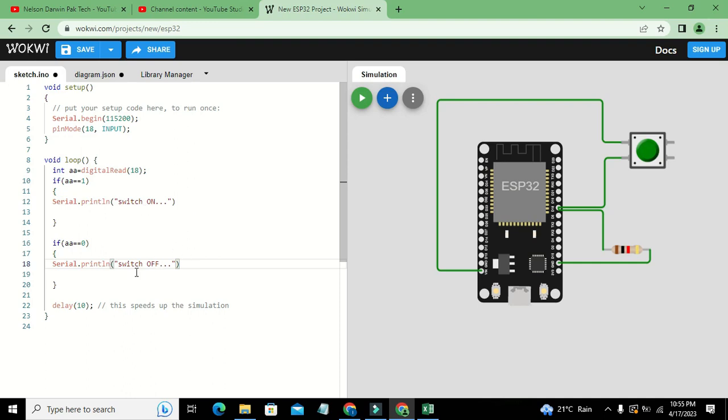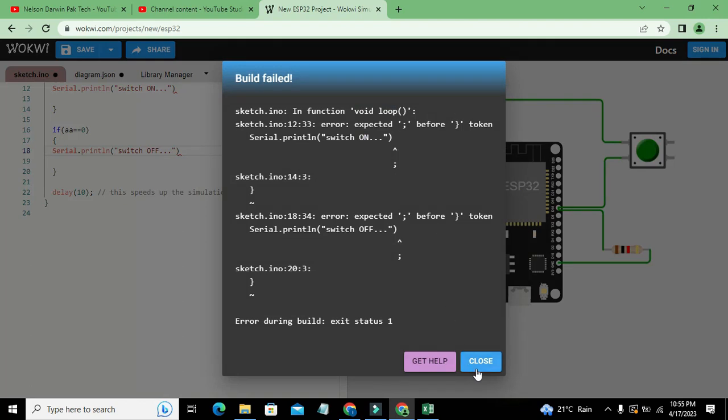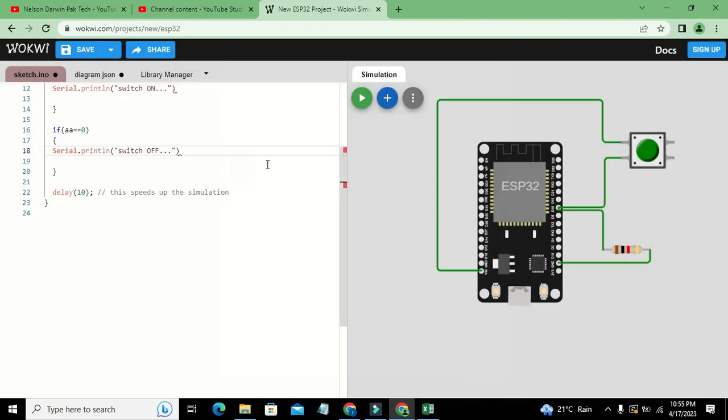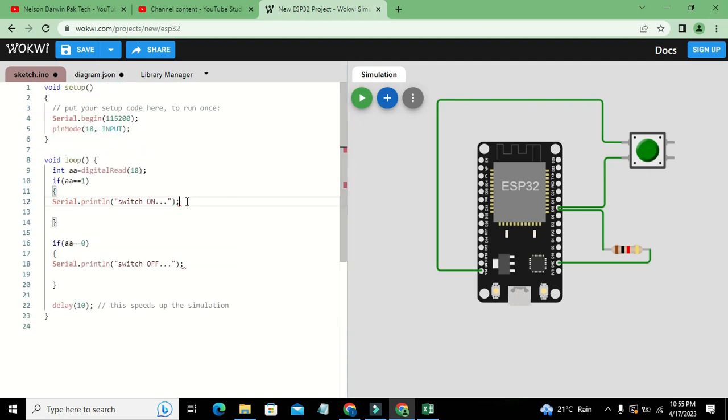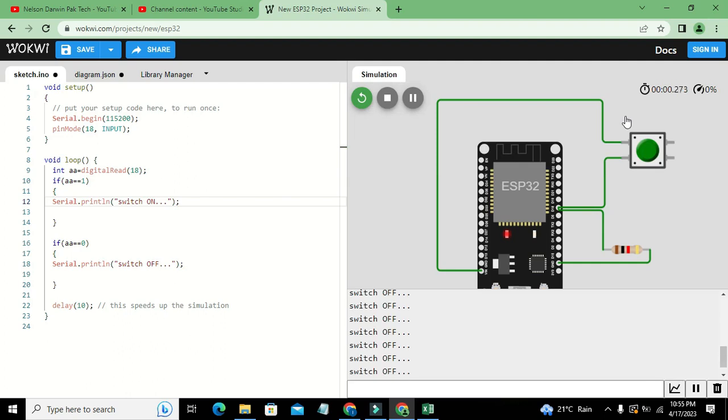Now we will run this simulation. Now it says that there is an error, because we did not put the semicolon. These semicolons are necessary for every sort of coding. So now we will run it. Now it says switch off. When we press the switch, it is now switch on. You can see it is saying switch on.